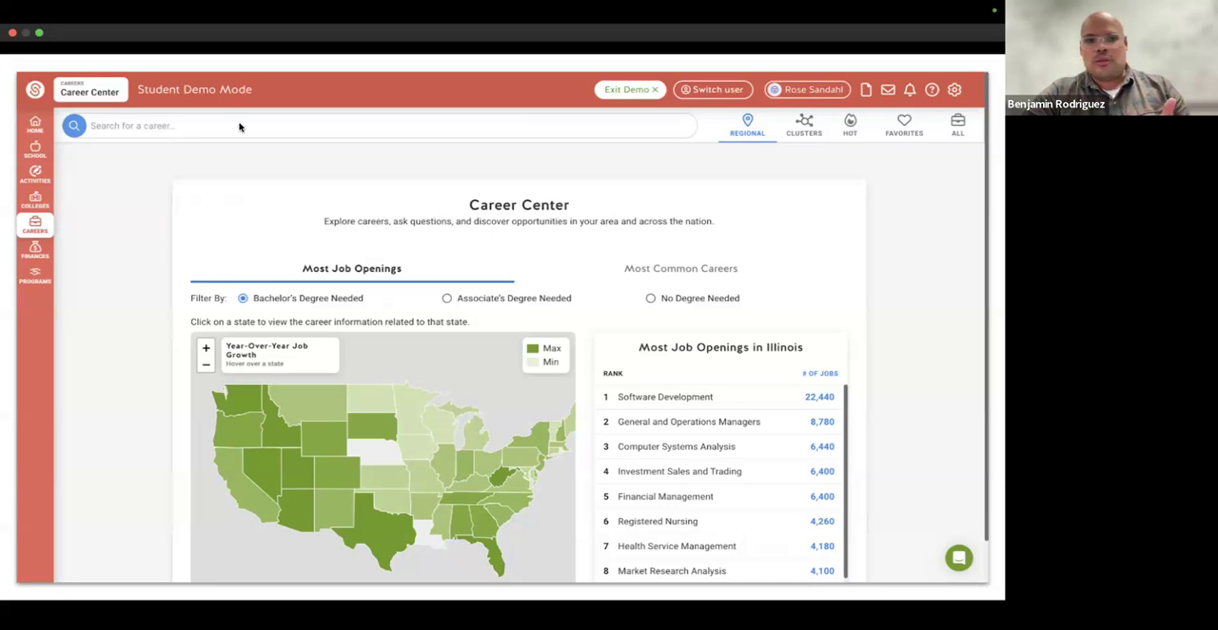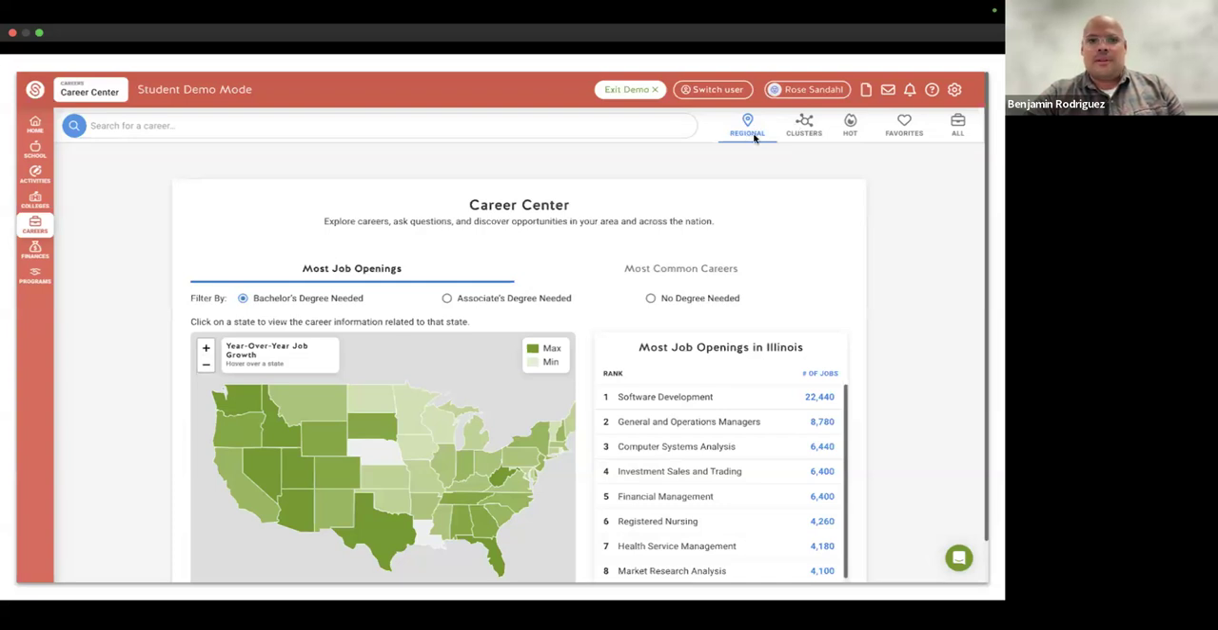When you log in and jump through the careers icon, you will see this as your dashboard. You're going to be able to see a few different things right away. You'll see the search for a career search bar right at the top left. Your main view shows most job openings, and you can use different filters to see different options show up. Right now, it's filtering for jobs that require a bachelor's degree. You can also go for most common careers. And then also in the top right corner, you're going to see that this is regional data.